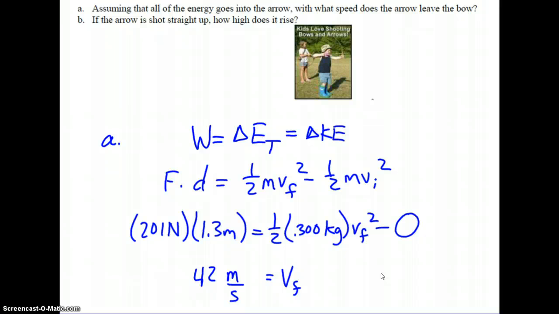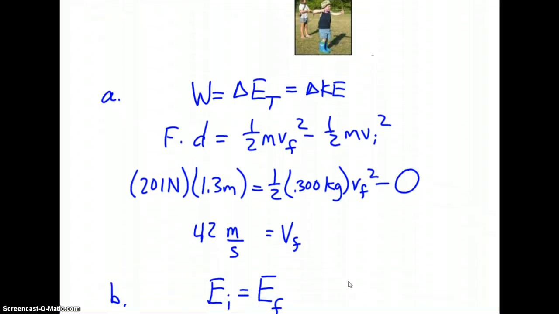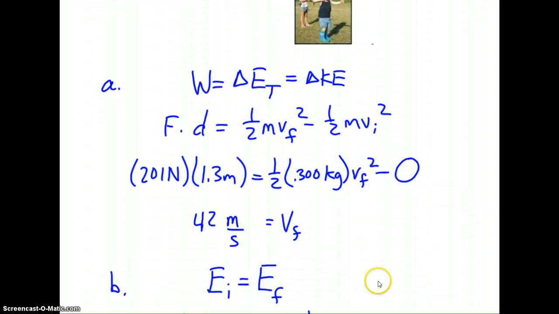Now B, if the arrow is shot straight up, how high does it rise? In B, there's no friction, and while we know the force of gravity acts on it, we don't know the distance over which that acts. We're trying to find a height, and so as previously taught, our first reaction here has to be that to solve B, we're going to use conservation of mechanical energy.